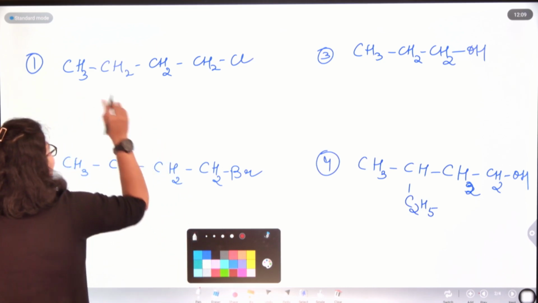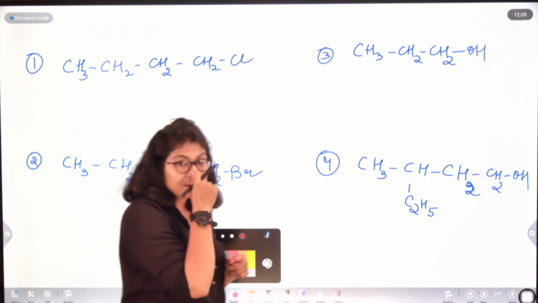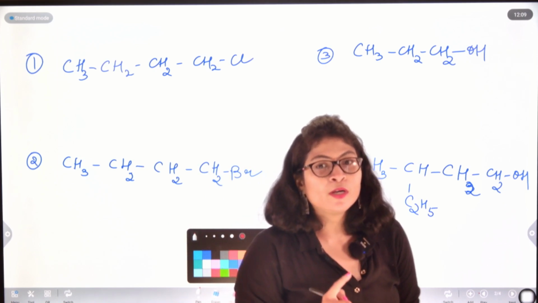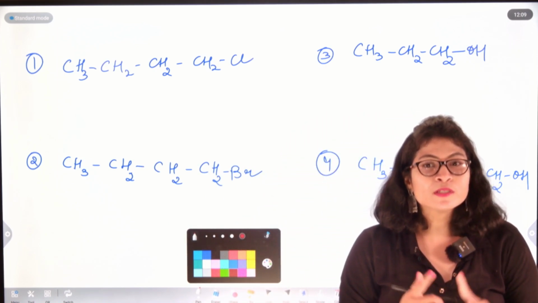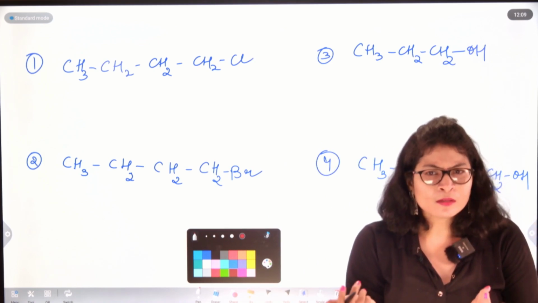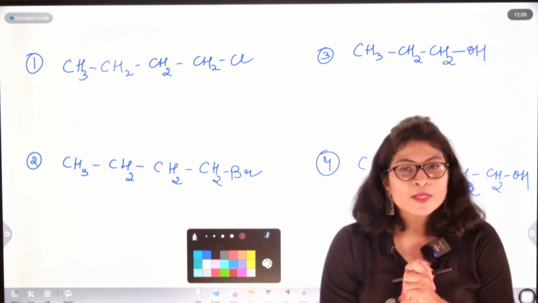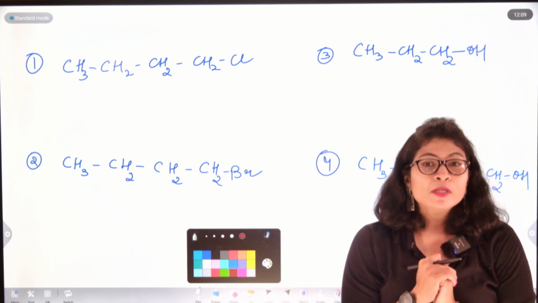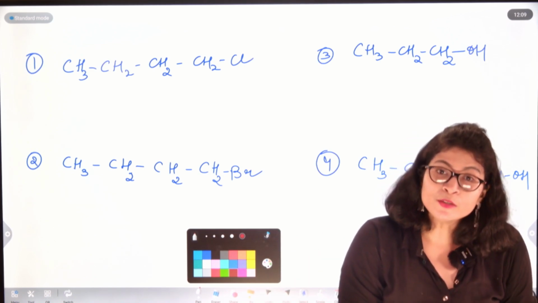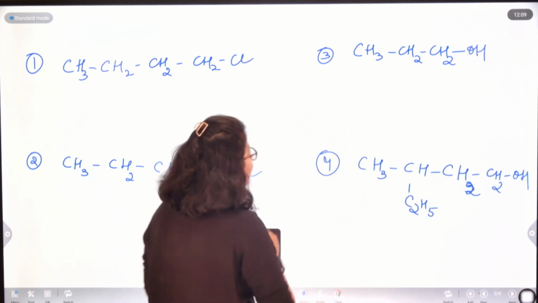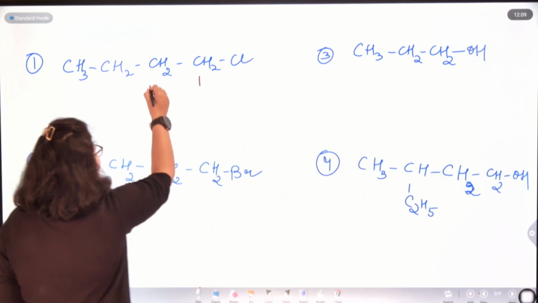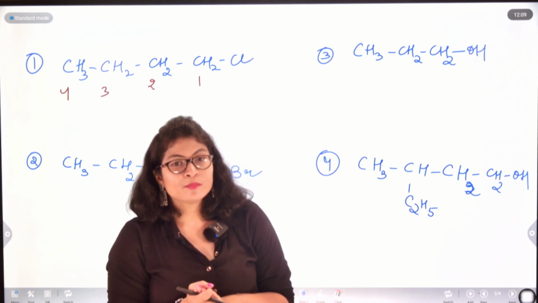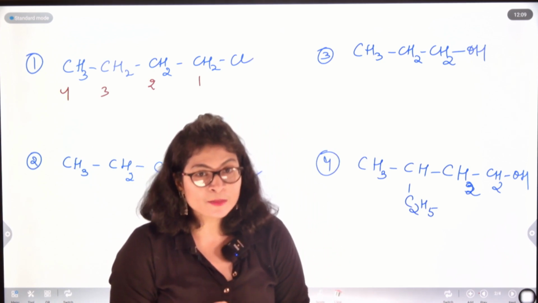How many carbon atoms are there? 1, 2, 3, 4. 4 carbon atoms. But when we are having the functional group associated to it, the rule we have to follow is that the first carbon atom should be the one which is nearer to the halogen or the particular heteroatom group or the functional group. So here the compound starts from a chlorine as a heteroatom, so the naming should start from the carbon atom just adjacent to the chlorine atom. This will be my first carbon, this is the second carbon, third and fourth carbon. So how many carbon atoms am I having here? 4 carbon atoms. So the word root that follows 4 carbon atoms is but.